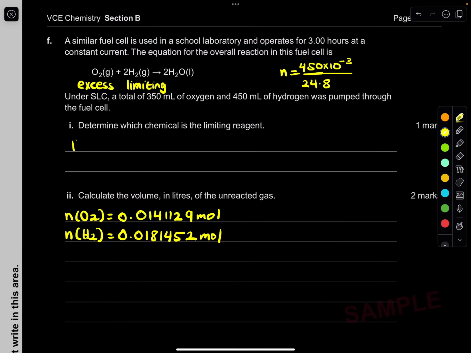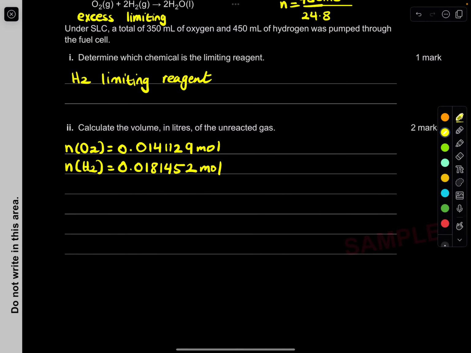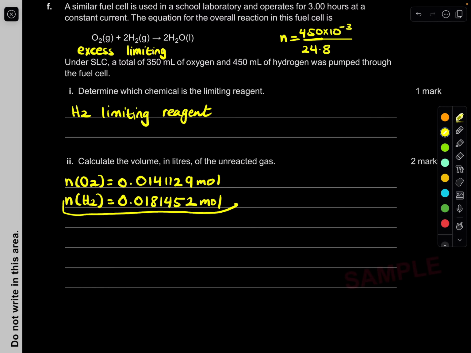Let's just say, again, hydrogen gas was our limiting reagent. Beautiful. So we've got oxygen gas and hydrogen gas. Because this is our limiting, we're going to be using this for calculations. This is the excess right here. That's how much we have, but it's in excess. So we're going to use the hydrogen to calculate how much oxygen gas would be used up.